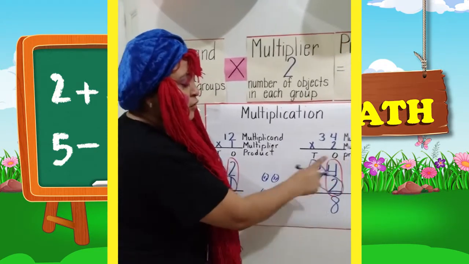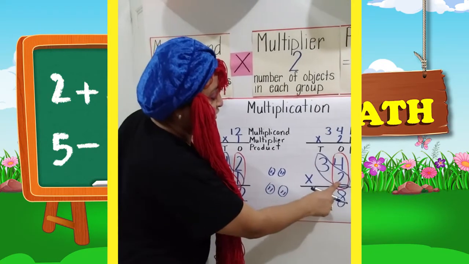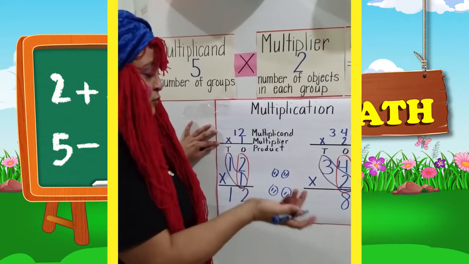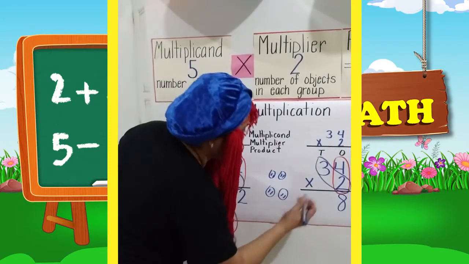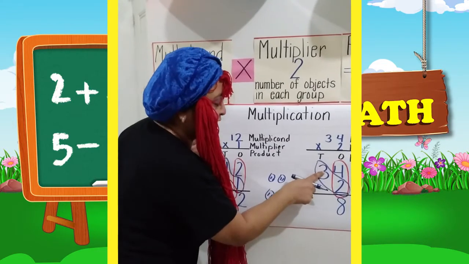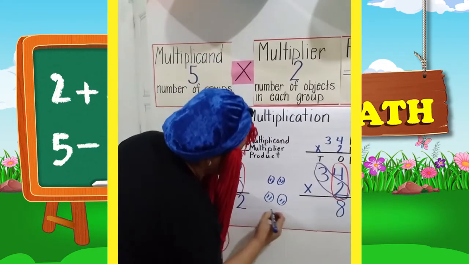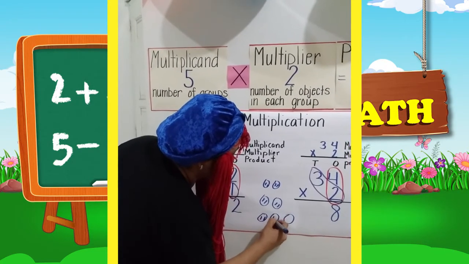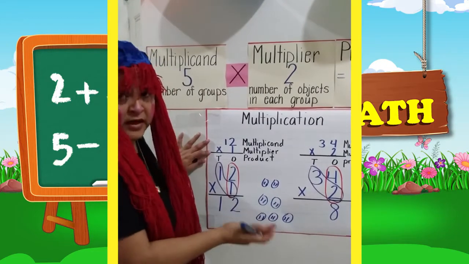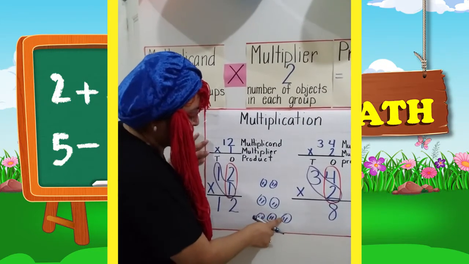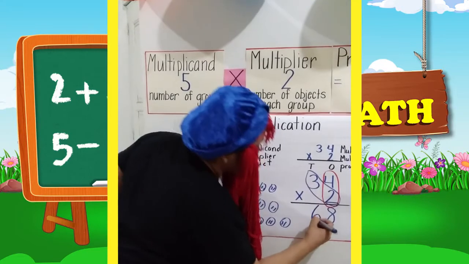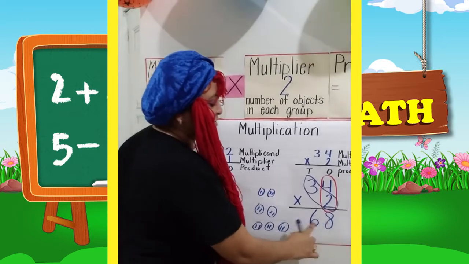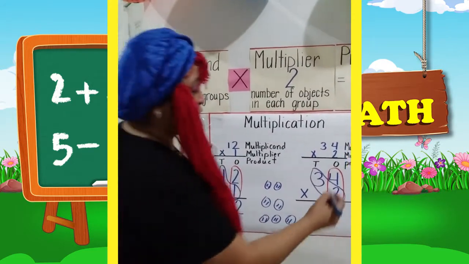Now I'm going to move to the tens. So we have here 2 times 3. And the same thing we can do: if you don't know your times table by memory, then you know that you have 3 groups, and in each group you have 2. So we have 1, 2, 3. 1, 2, 1, 2, 1, 2. Let's count how much we have in all. 1, 2, 3, 4, 5, 6. So we have 68. So 34 times 2 is equal to 68, which is the product.